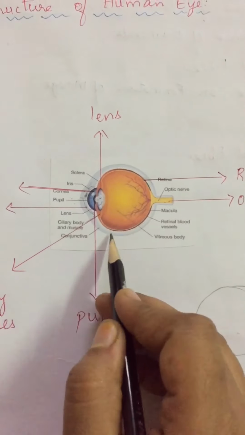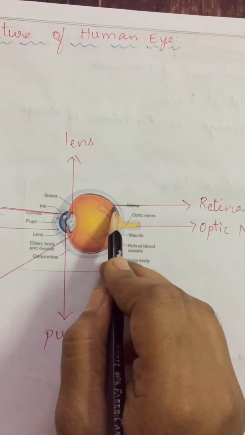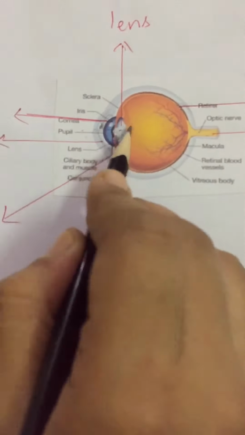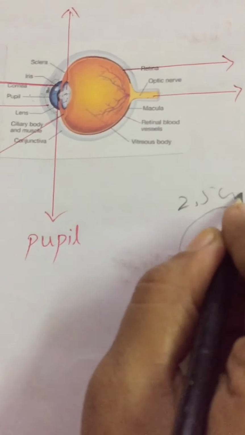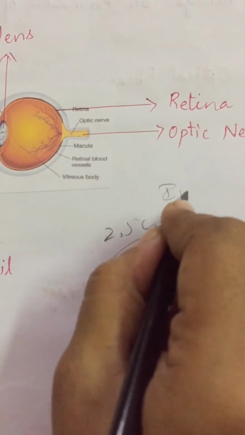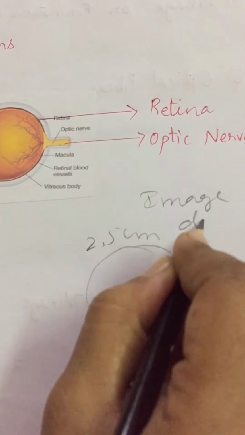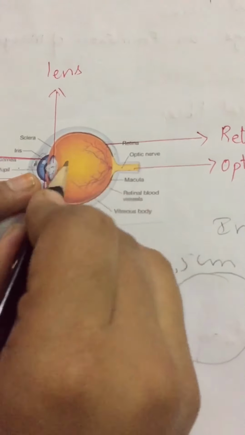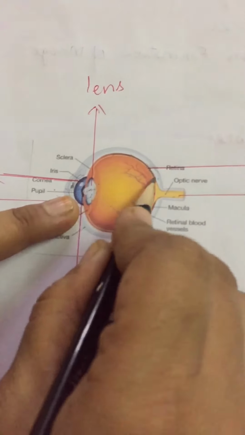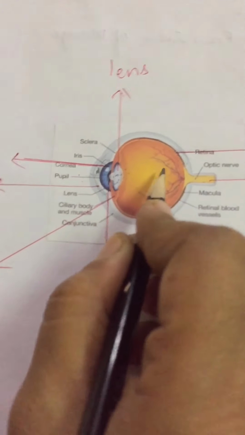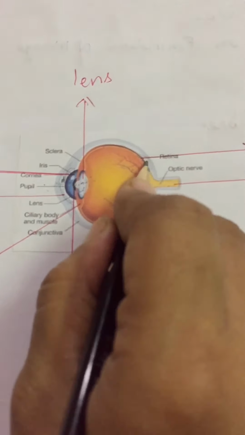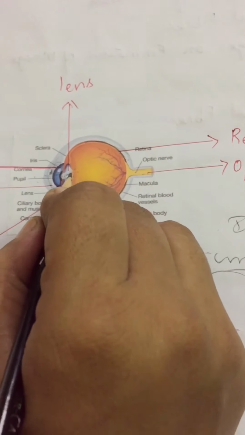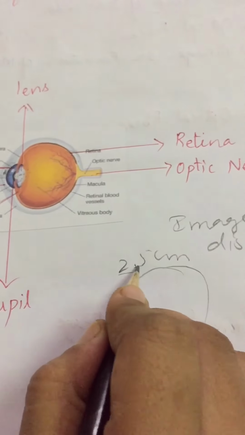See, this is the part of the retina. Through this you will get the image on the retina. The distance between the lens and the retina is 2.5 centimeter. That is also called the image distance, children. See, this is the lens and we are getting the image on the retina. So the distance between the lens and the image is nothing but the image distance. Here the retina is where we get the image, so the distance between the lens and the retina is 2.5 centimeter.